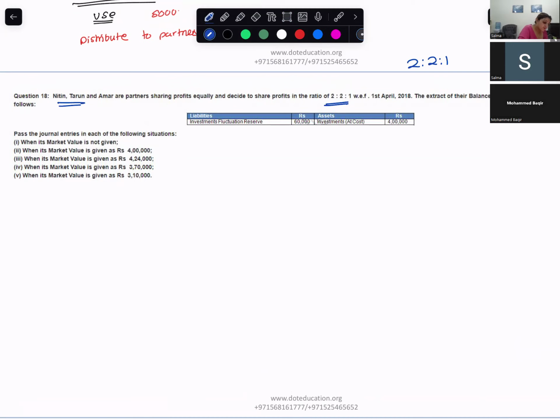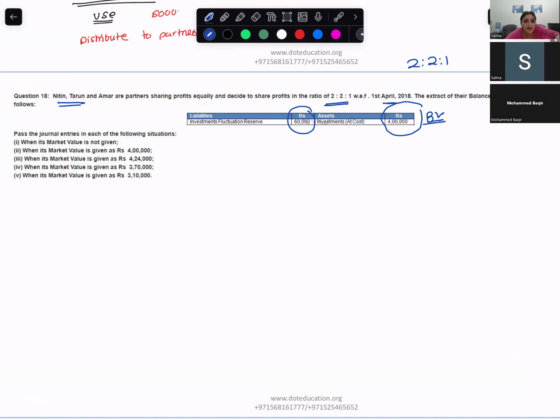With effect from 1st April 2018, this is the balance sheet that we have. The reserves is how much? 60,000. Reserve is 60,000 and the investment at book value is how much? 4 lakh. 400,000, 4 lakh.